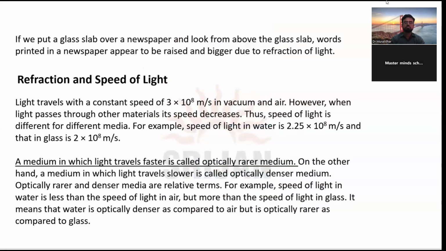So if we put a glass slab over a newspaper and look from above the glass slab, words printed in the newspaper appear to be raised and bigger due to refraction of light.